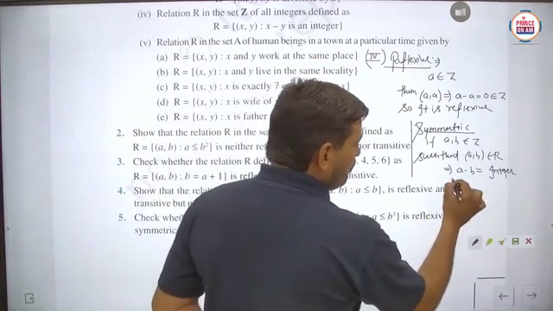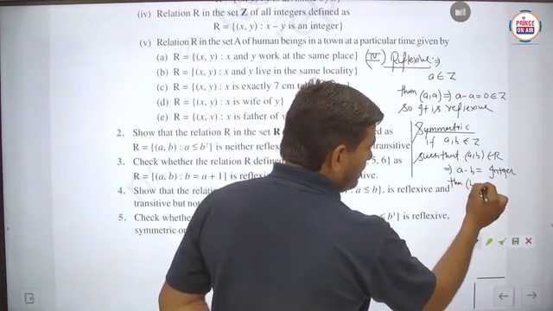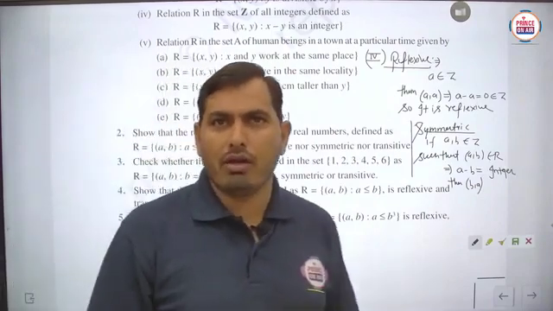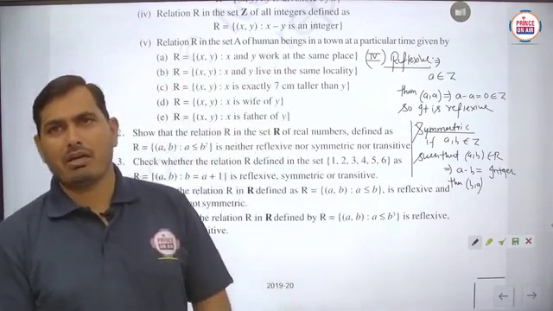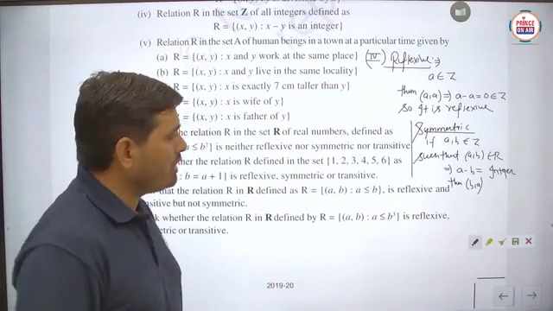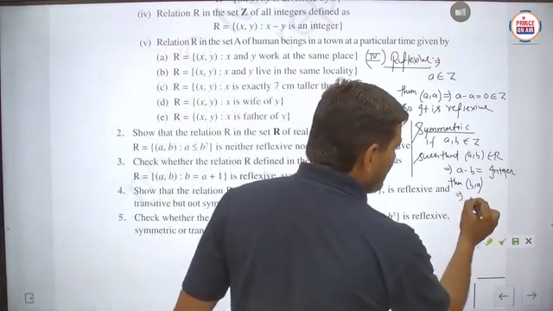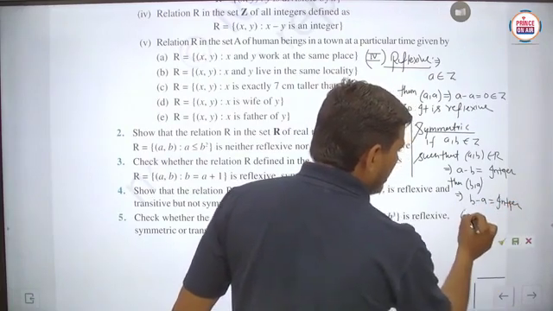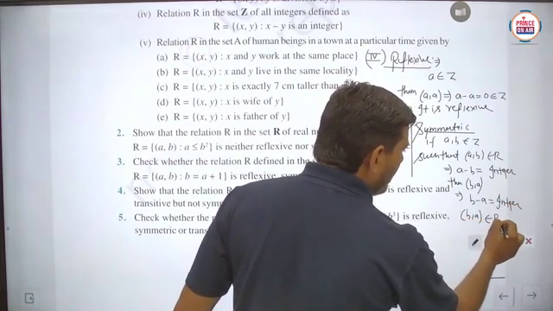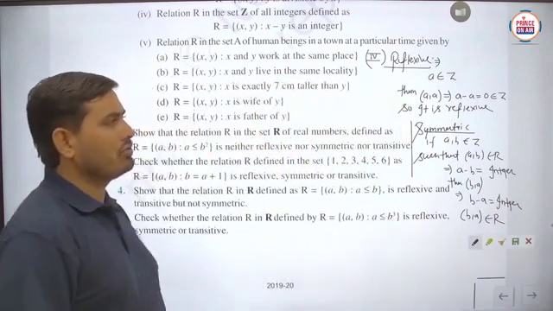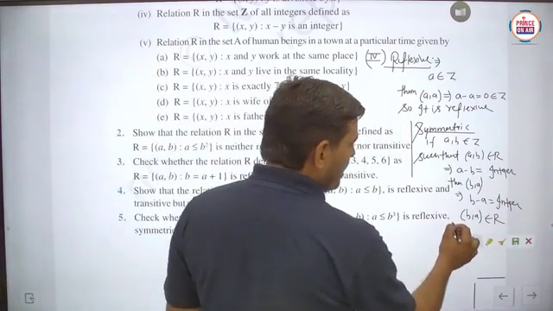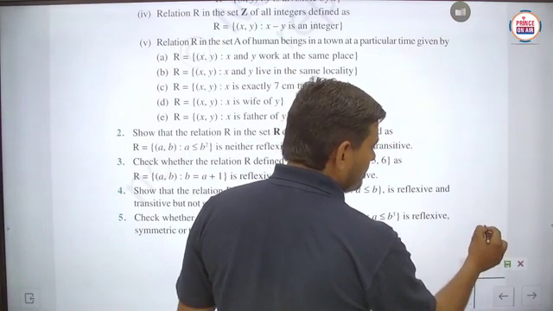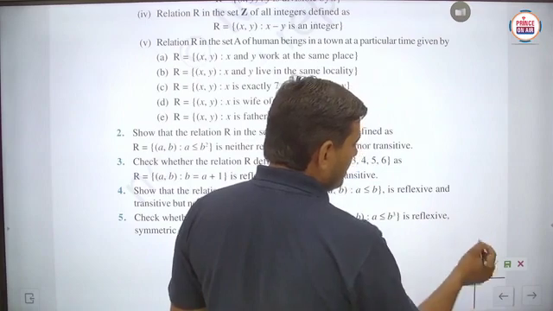Now we have to check for (b, a). Definitely student, an integer can be either negative or positive, you know very well. So suppose a minus b is an integer, then definitely b minus a will also be an integer. So (b, a) implies b minus a is also an integer, and you can say that (b, a) belongs to R. So it is symmetric.